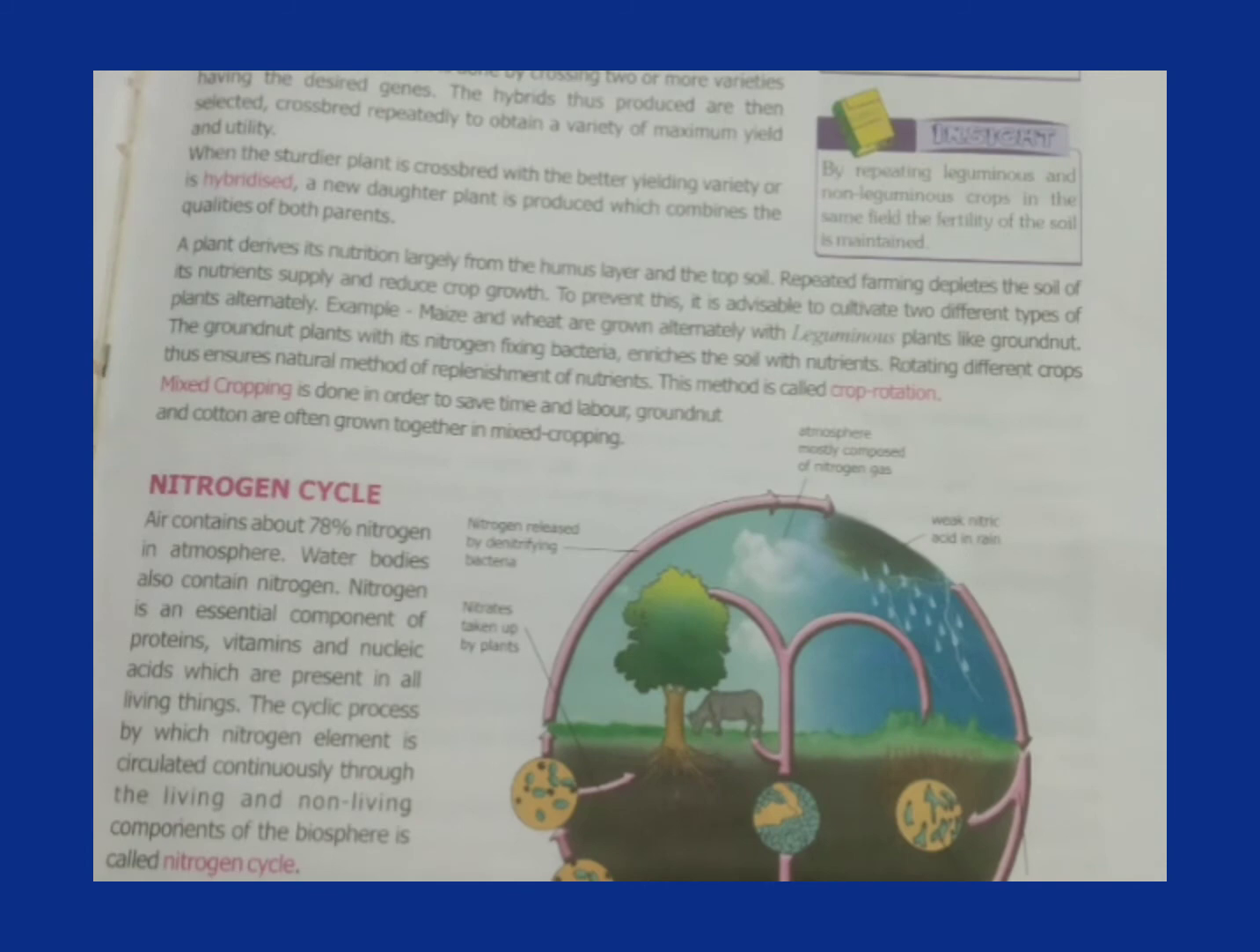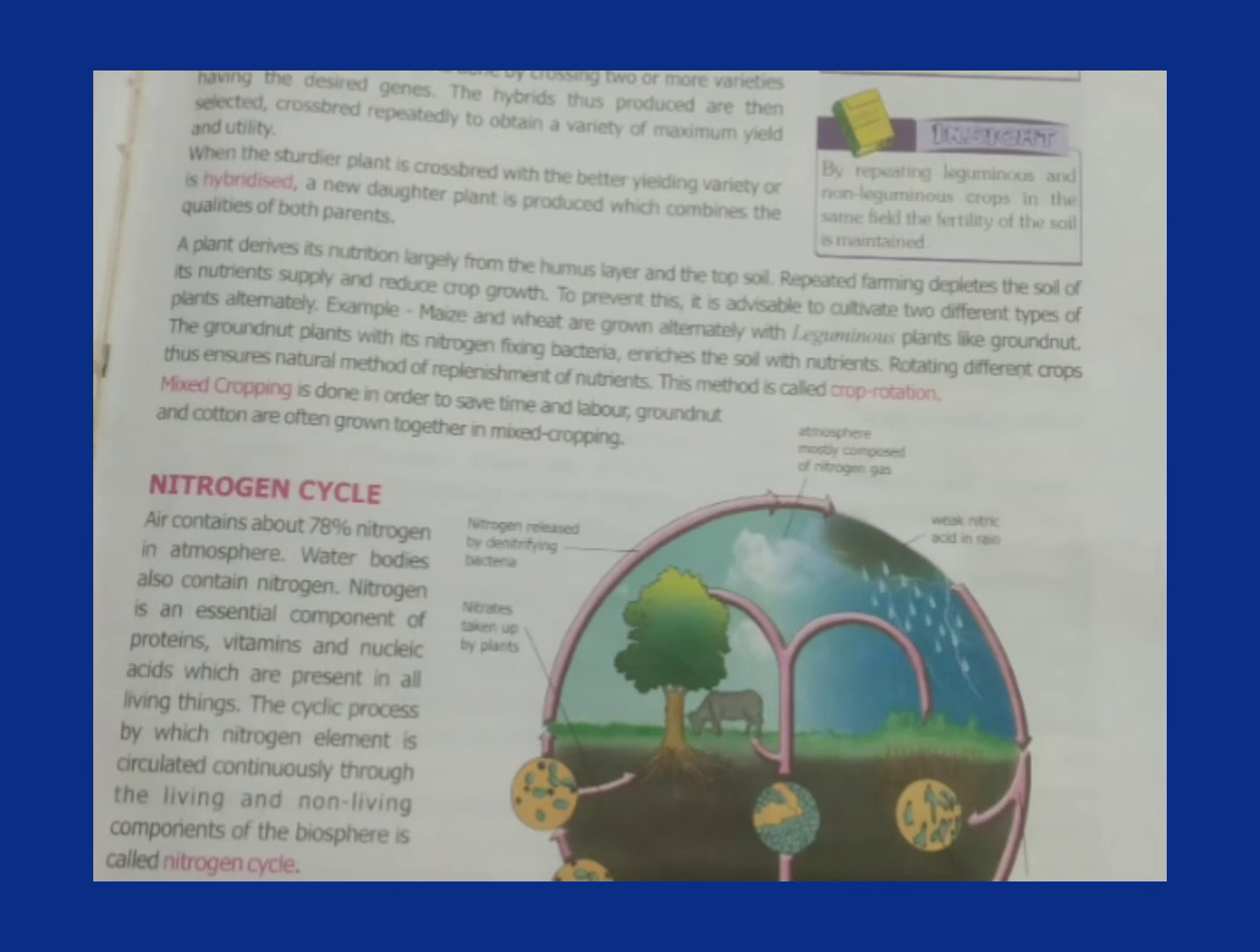Now I will continue the chapter crop production, and today I will take the topic nitrogen cycle. As you know, air contains about 78% nitrogen in the atmosphere. It is an essential component of protein, vitamins, and nucleic acids. These are present in all living things.